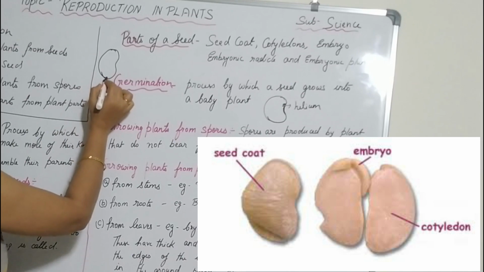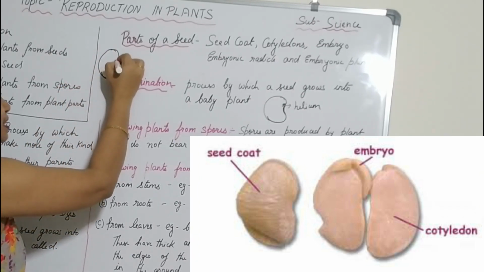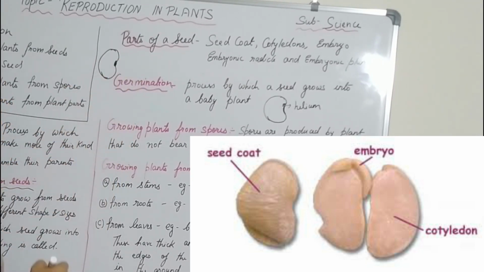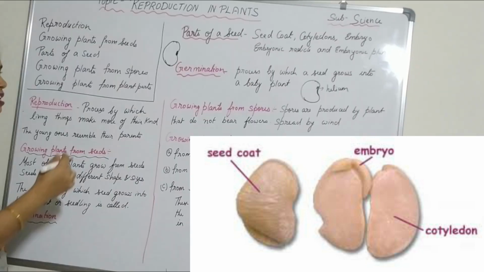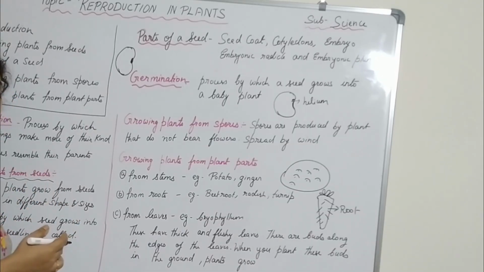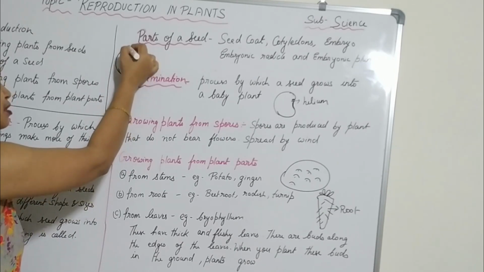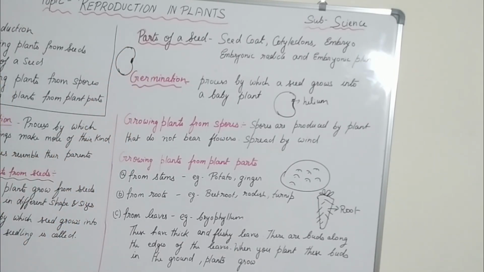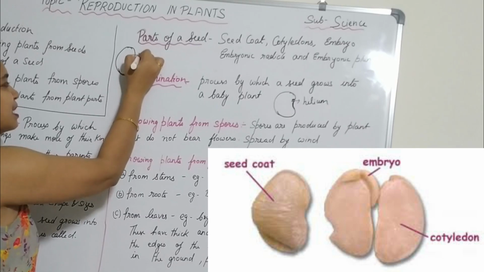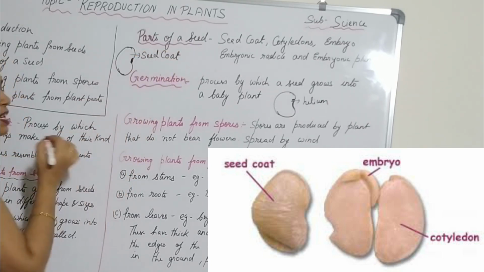So this is the rajma seed. It has an outer cover which you can remove very easily. There is a small scar over here, and through this scar the seed is attached to the fruit. Through it you can open the whole seed and remove the outer cover, that is the seed coat. The seed coat you can remove very easily.